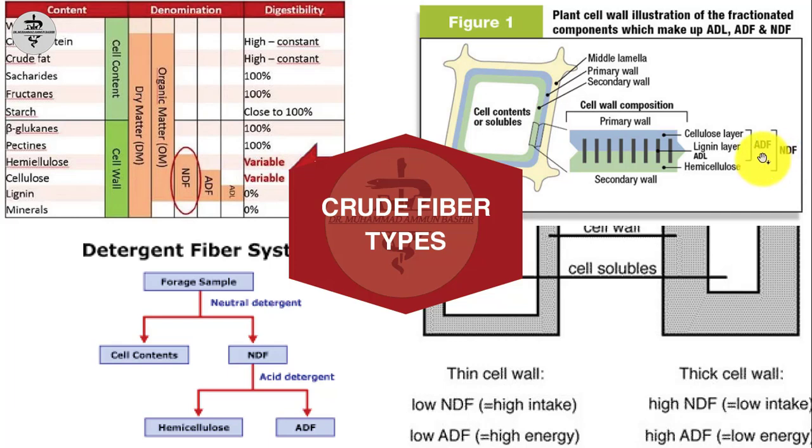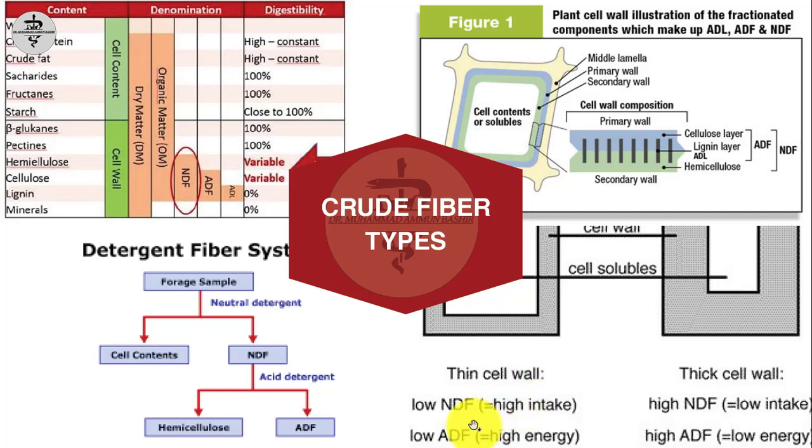If there is more ADF in the cow diet, the cow will digest less, or ferment less. ADF has a role in cow digestion, while NDF has a role in cow intake. If there is more NDF content in a cow feed, there will be less intake. Just like that, if there is more ADF content in a cow feed, there will be less fermentation or less digestion.